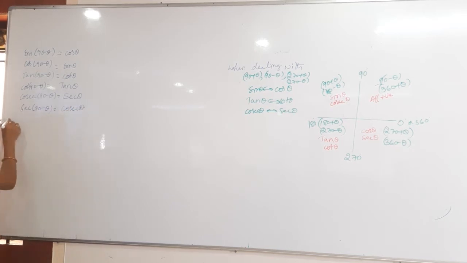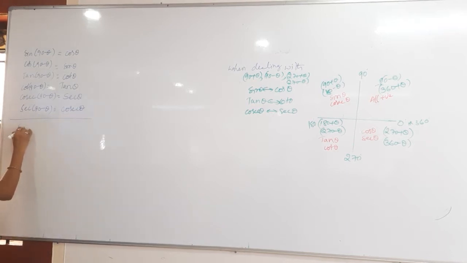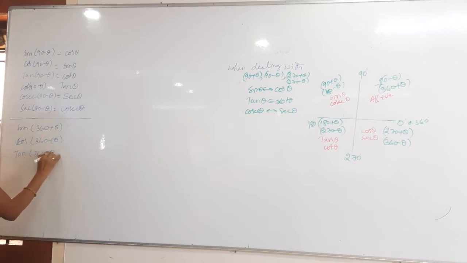Yes, sir. After that, sin 360 plus theta, cos 360 plus theta, then tan 360 plus theta. You just do it on your own. After getting it, I will tell you a shortcut. One shortcut method I will tell you. Everything you can remember easily. If you know from 0 to 90 degrees, you can remember everything after that. Okay, na? Then cot 360 plus, and then cosec 360 plus, secant 360 plus.